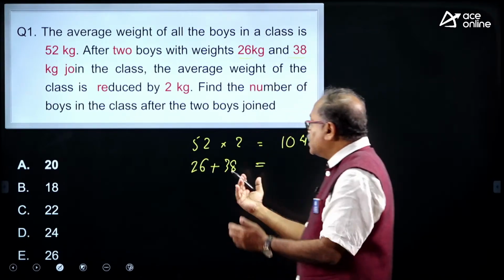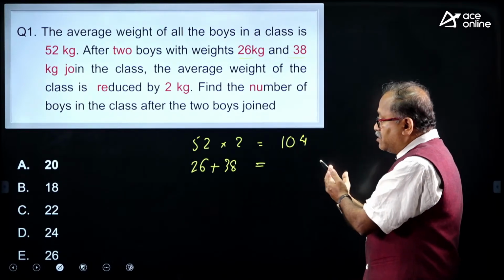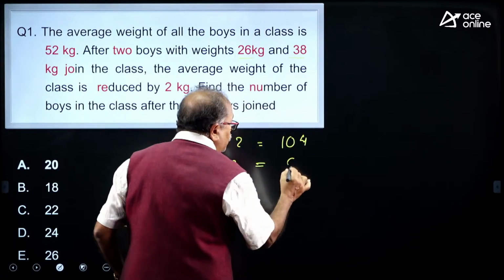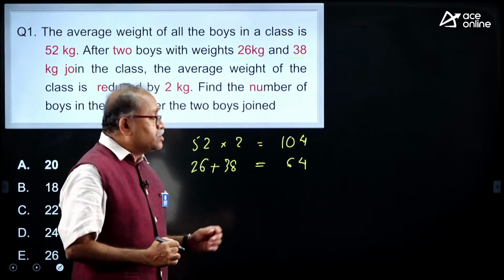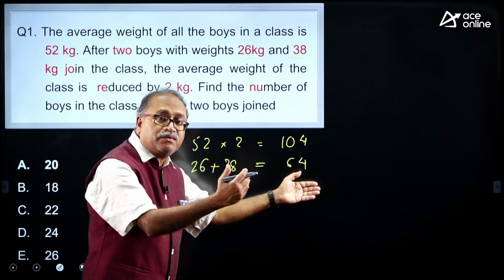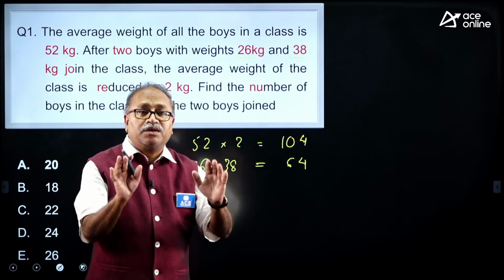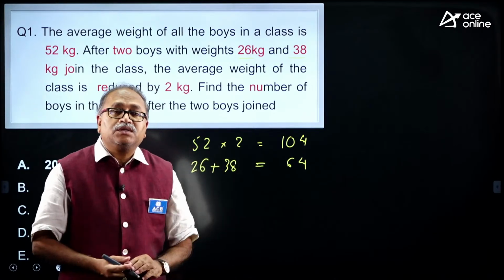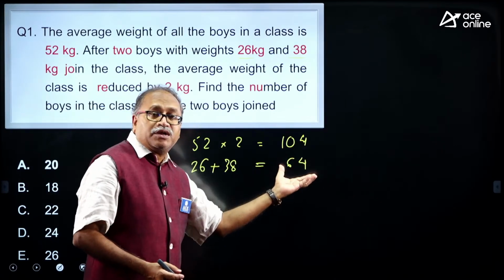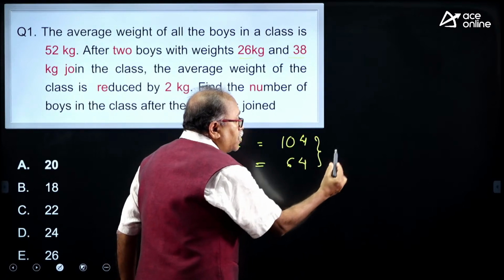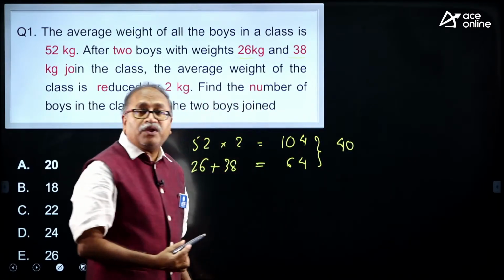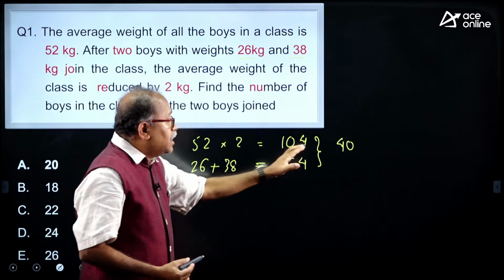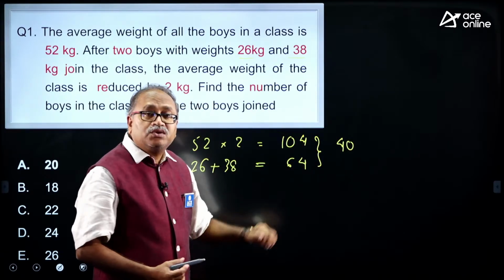The total coming inside is 64. Am I right? 64 over here. So the extra which goes in is not 104. If this were 104 total, there would not have been any change in the average. So this is less than 104. How much less? This is 40 less. And two people have gone inside. As a result, the total is reduced by 40.